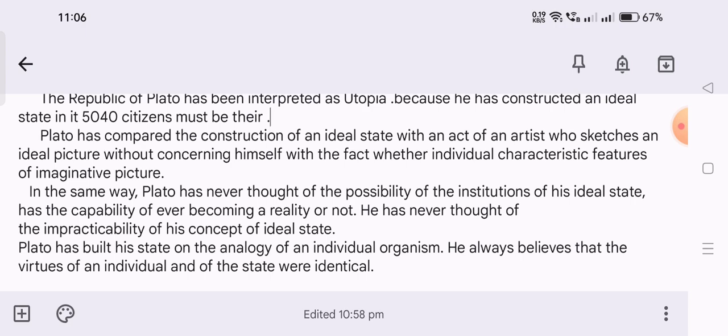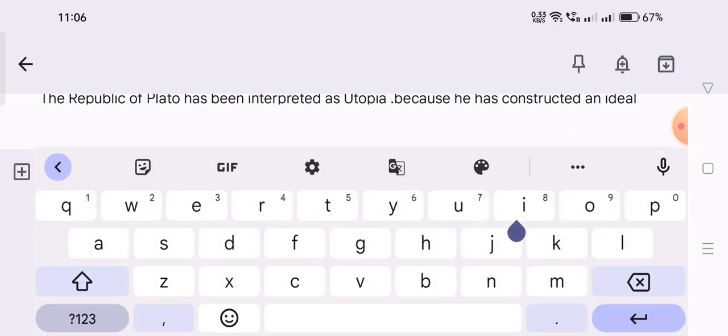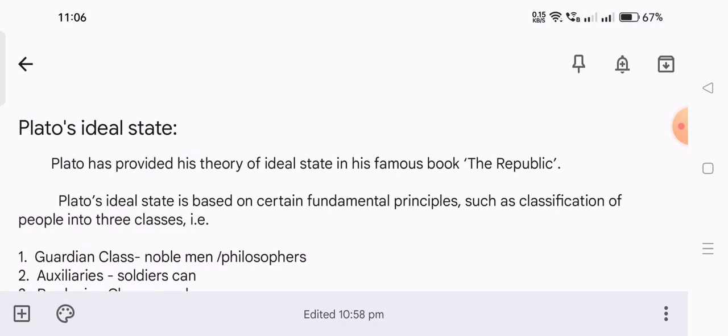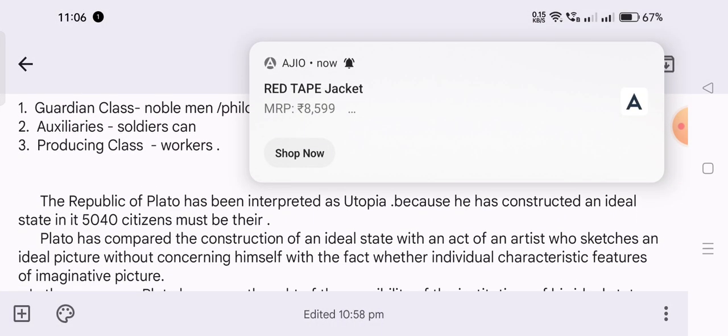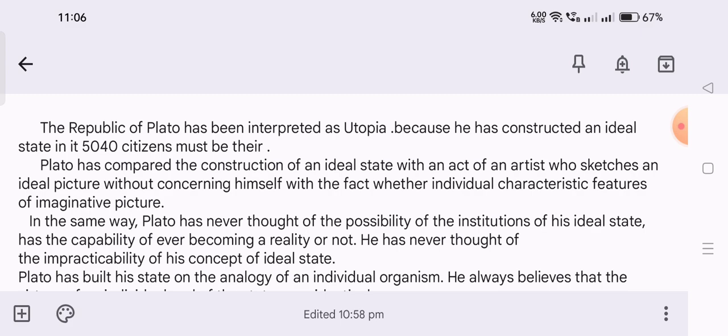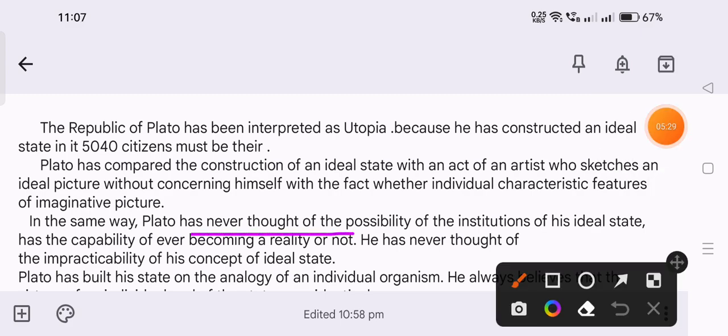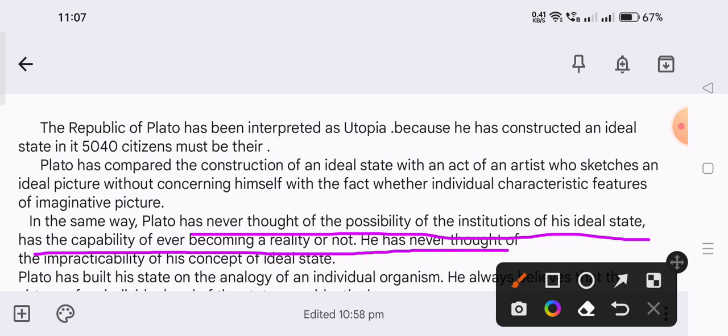In the same way, Plato has never thought of the possibility of his ideal state ever becoming a reality or not. He has never thought of the impracticability of his concept of the ideal state.